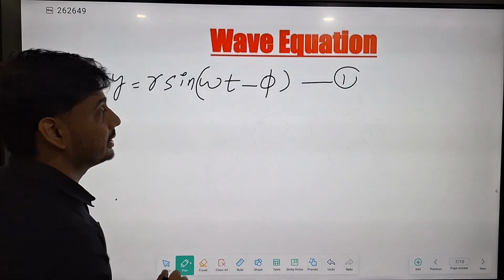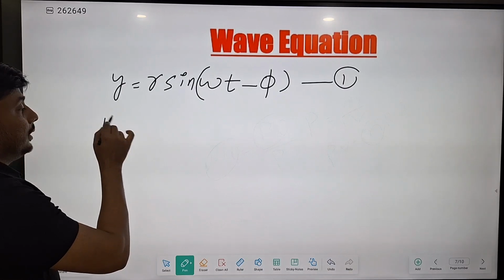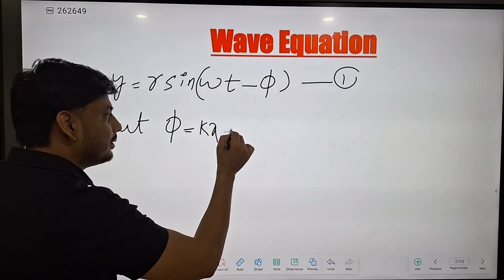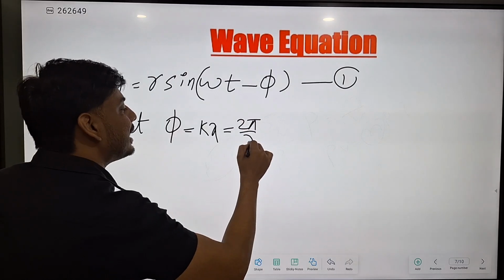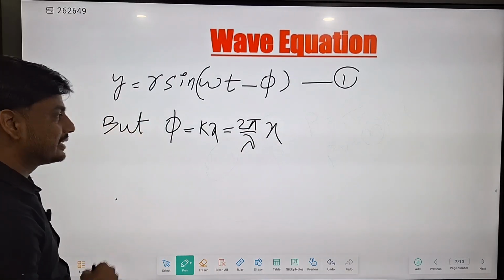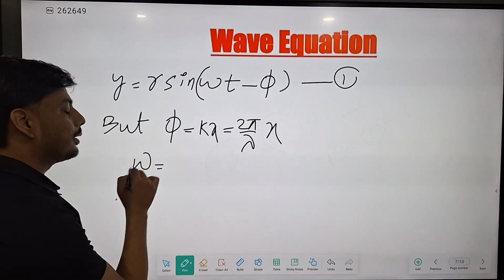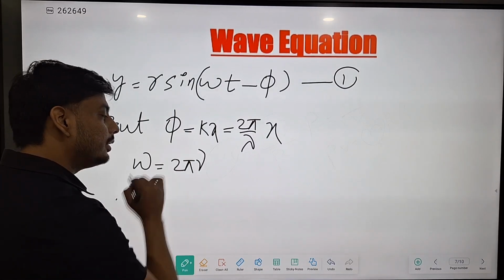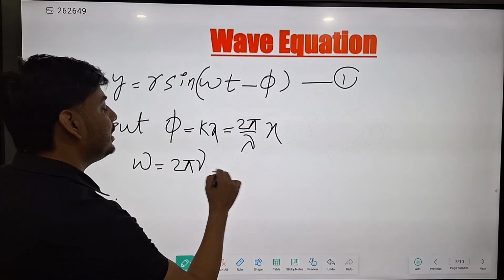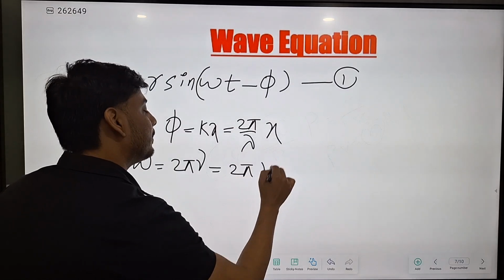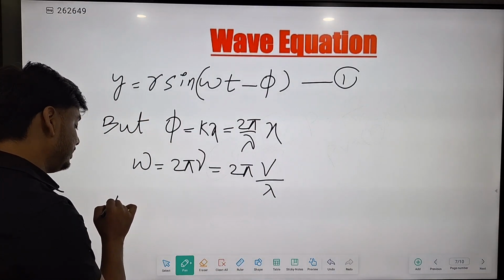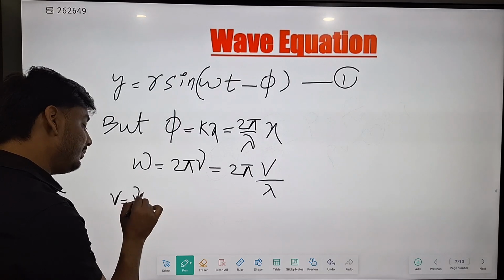Now, we know that phi equal to kx, where k is 2 pi by lambda into x. Similarly, omega angular frequency is equal to 2 pi nu. So in case of nu, we can write 2 pi velocity divided by lambda, because wave velocity equal to nu lambda.